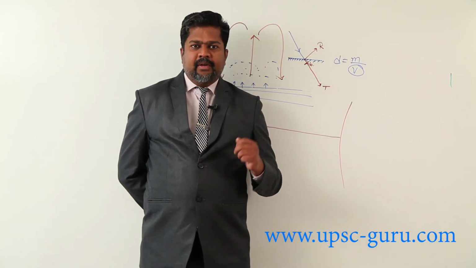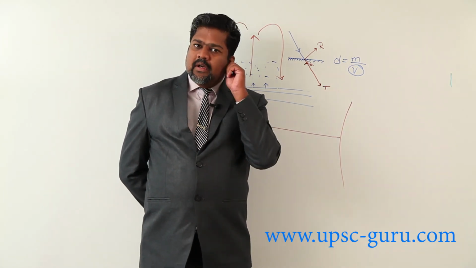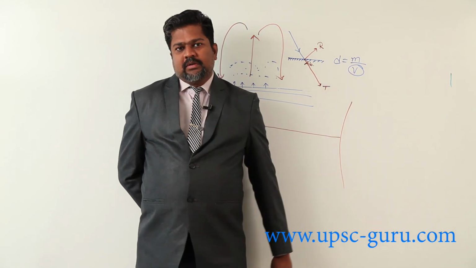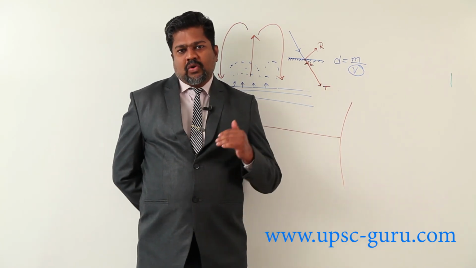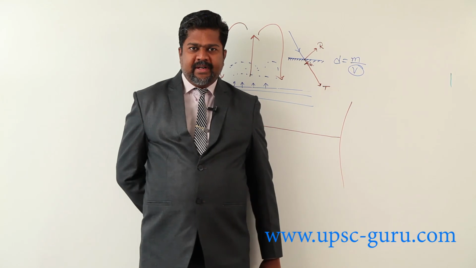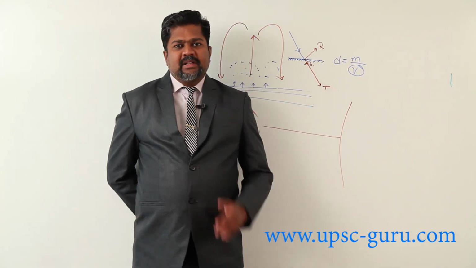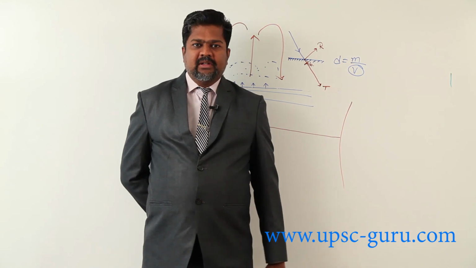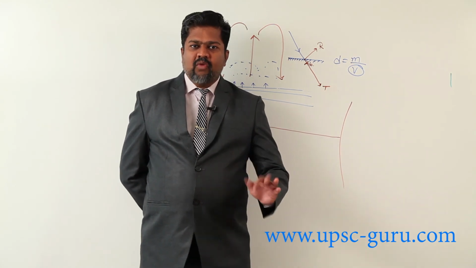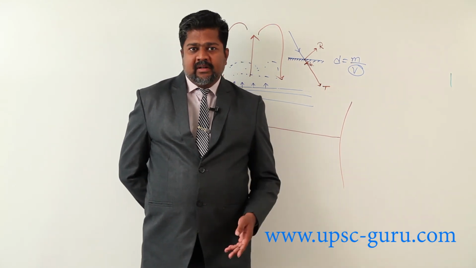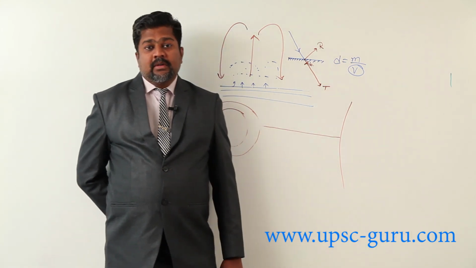Now these clouds, can we check whether clouds are there with water droplets or without water droplets? In sunlight, if you observe a cloud that is black or dark in color, we say it is filled with water. If it is white in color, then obviously it does not have water. Why?